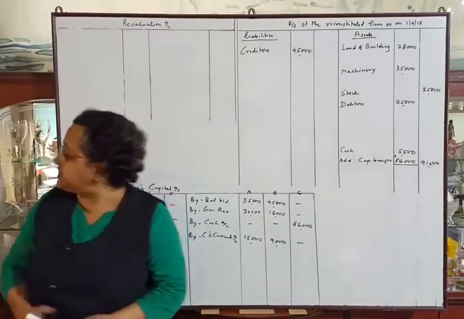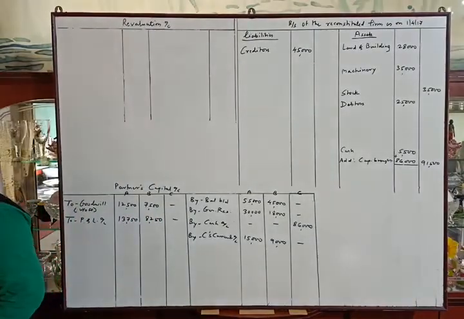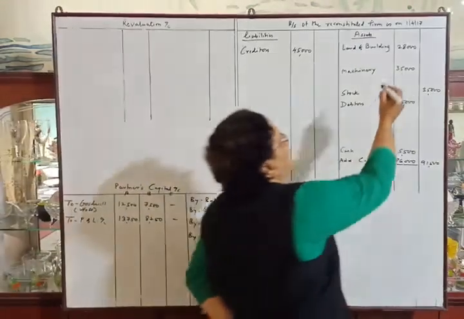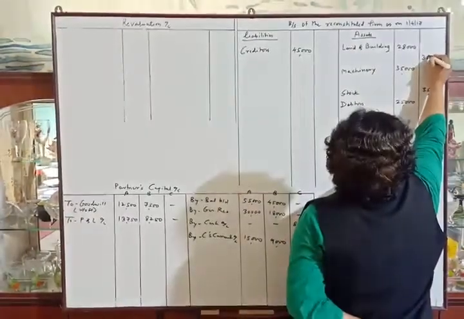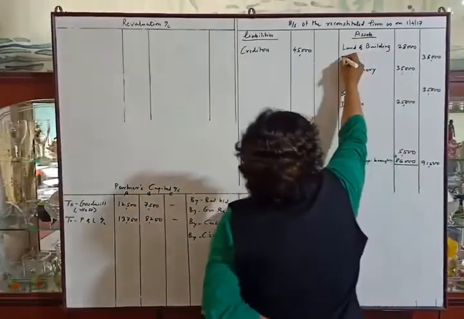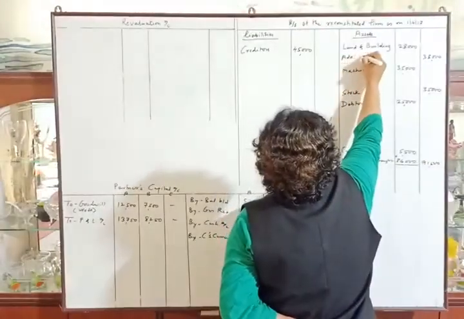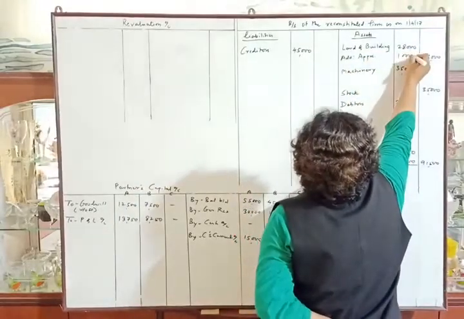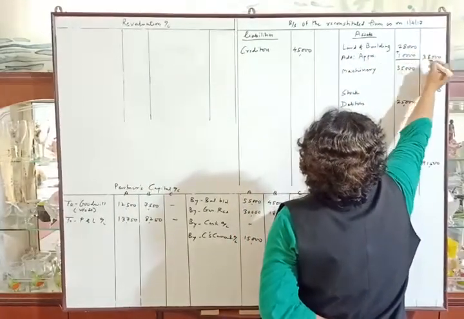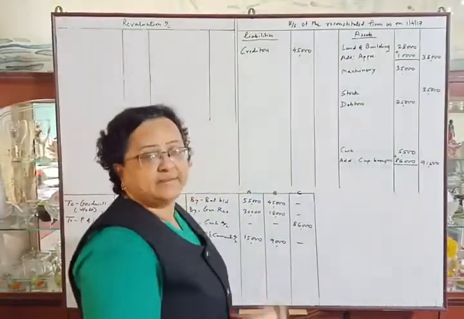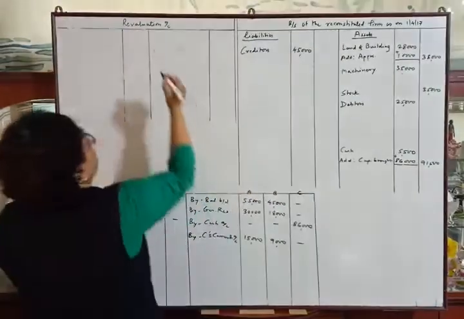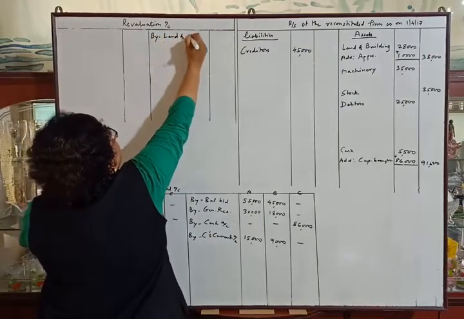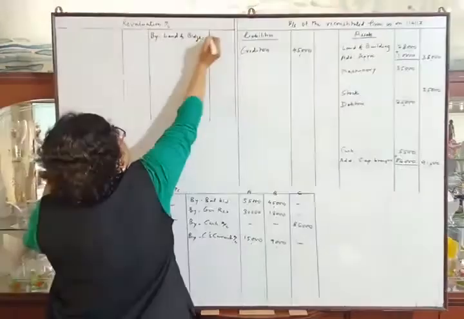Okay. Next adjustment. Land and building valued at rupees 38,000. So we have to make the value of land and building rupees 38,000. It means appreciation of rupees 10,000. So add appreciation 10,000, which will be 38,000, and appreciation in asset means profit. So by land and building 10,000.